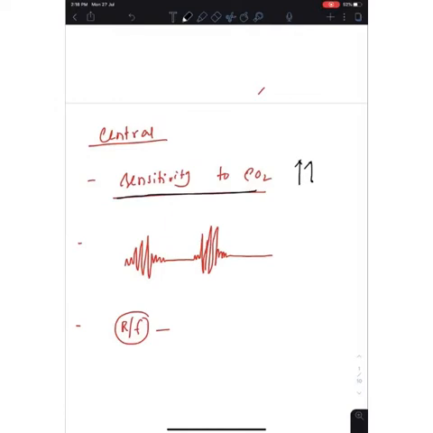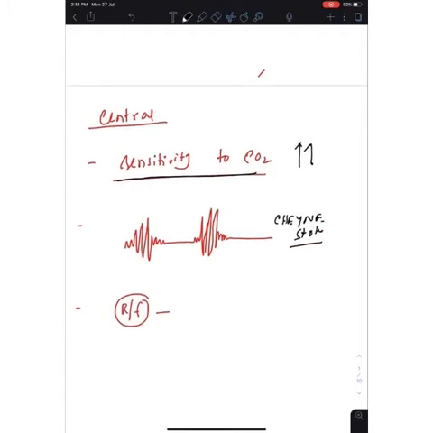You will see a classical breathing, but this breathing is seen not only in case of central but also in the obstructive. And what is this breathing known as? This crescendo decrescendo type of breathing is known as Cheyne-Stokes breathing. So this is seen in case of central apnea. Also, this is seen sometimes in the obstructive, but yes, you have to remember, in case of sleep apnea, the Cheyne-Stokes breathing is very much common.